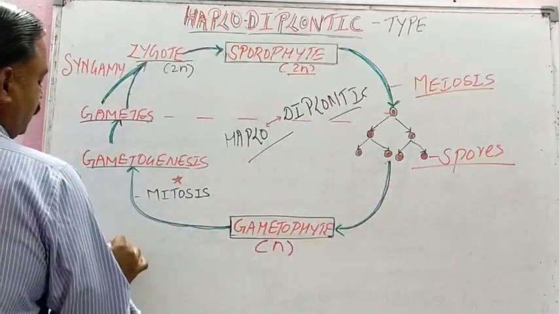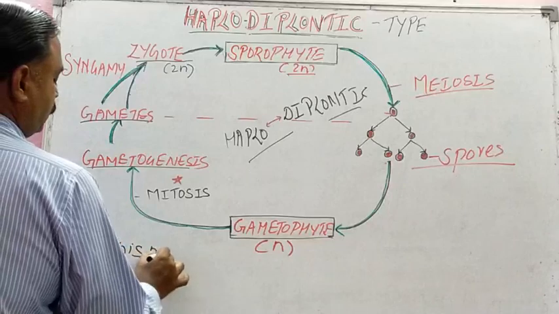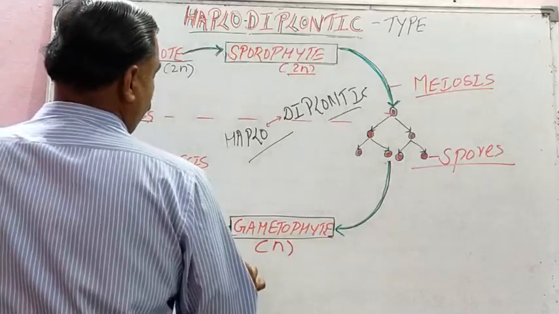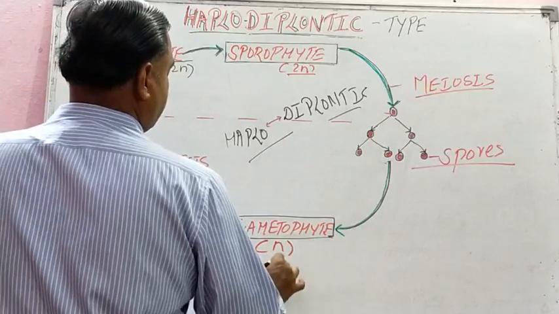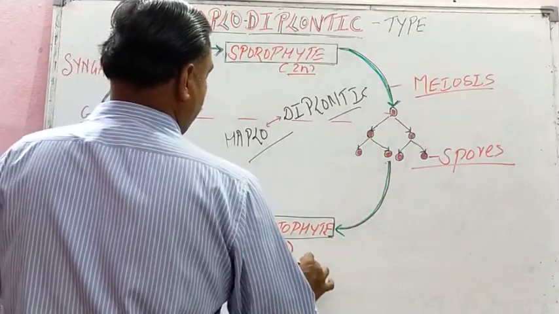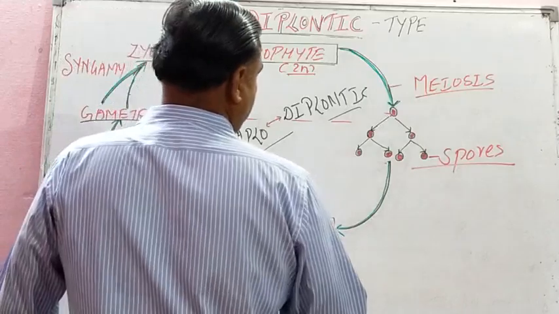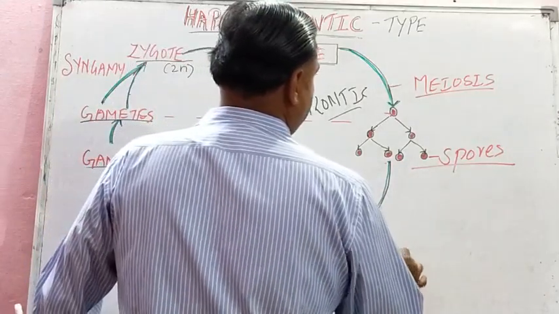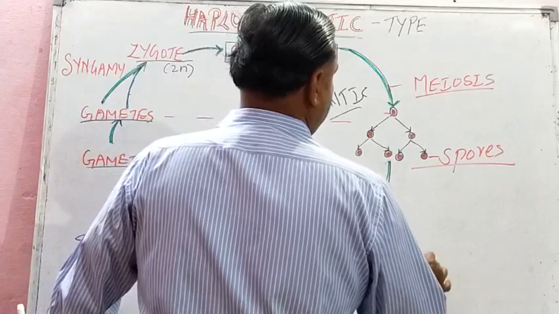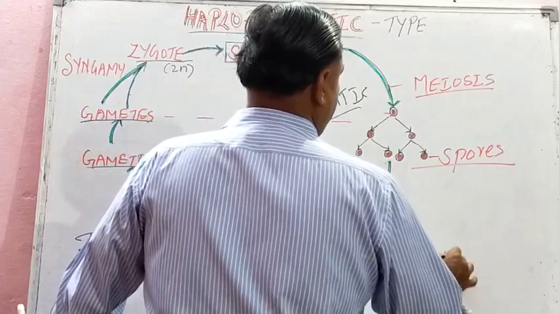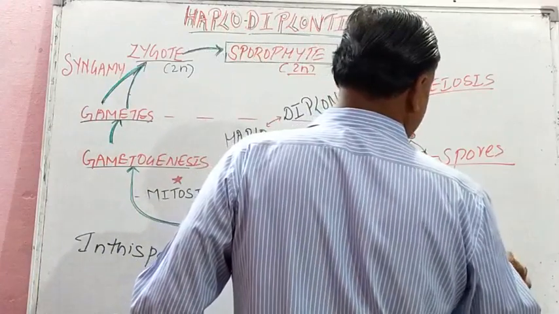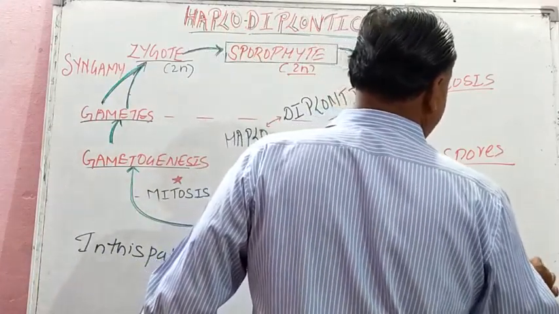Let us define here. Very important definition. In this pattern, one dominant phase is represented by haploid gametophyte.